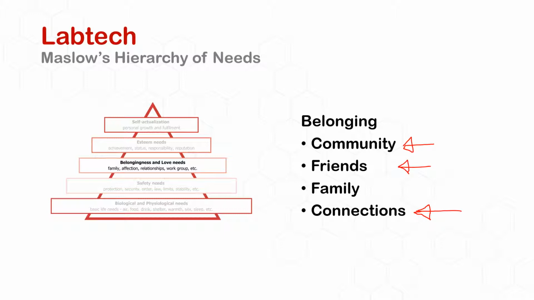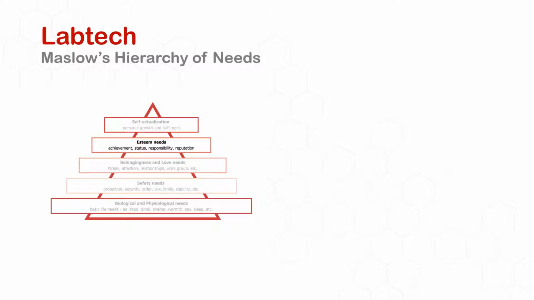And we also have connections to our suppliers and connections to our clients. So we're constantly forming social bonds with people. So it's important to think about achieving those ends so that we can move on again to the next level, which is esteem.